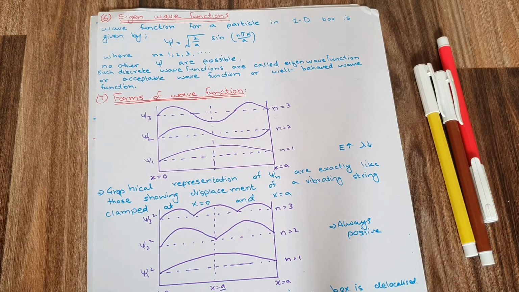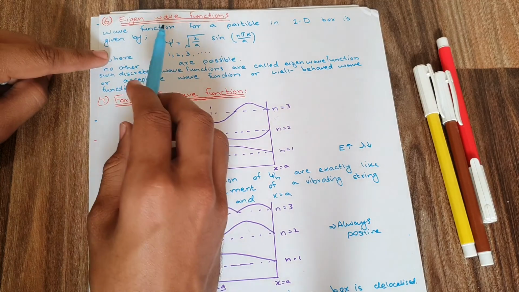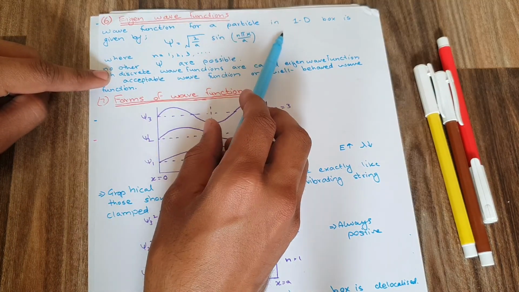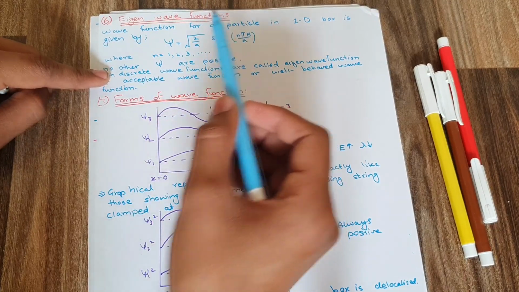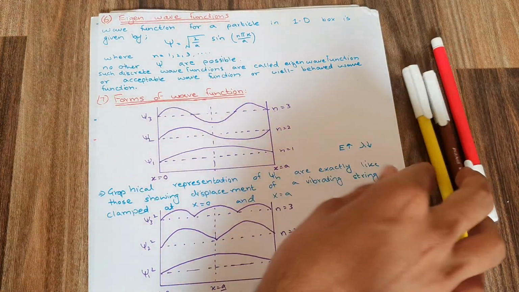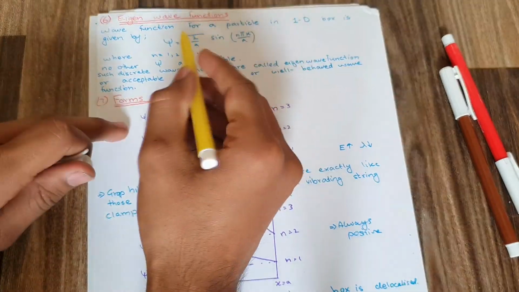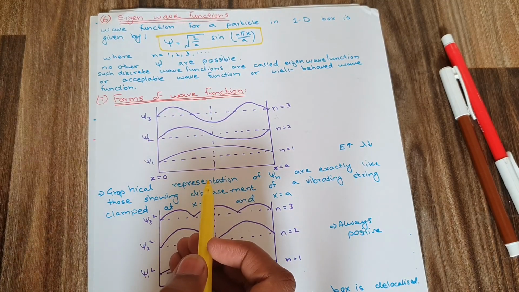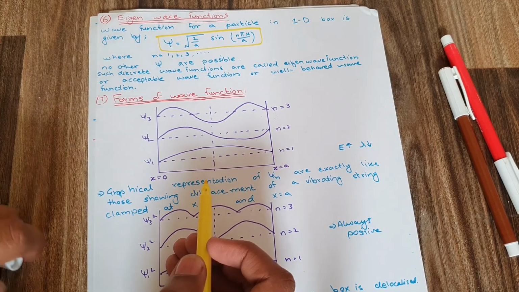In our previous video we have read about 5 conclusions, and now in this video we are moving forward from the 6th conclusion. The 6th conclusion says that we have eigen wave functions. It means that the wave function of a particle in a one-dimensional box is given by, as you know, this.